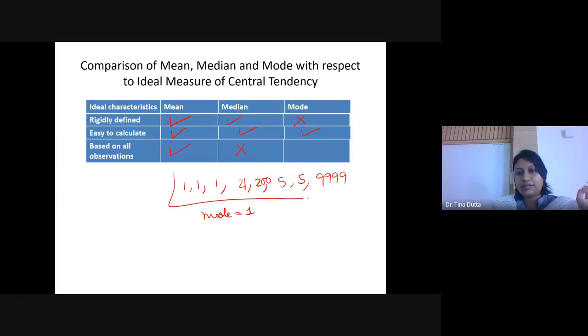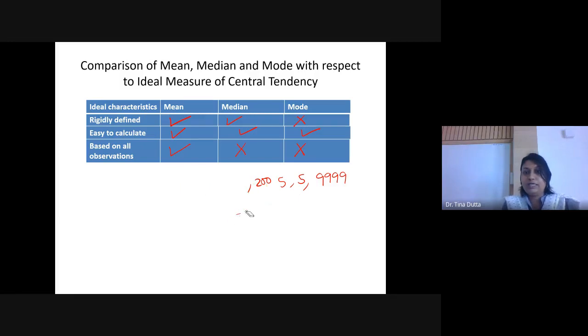So now I have changed the values. I have replaced some of the values. Still the mode is 1 because it just depends on whose frequency, whose count is the highest. It is not considering other values, right? So that is why mode is not based on all the observations. So in this criteria, whether the value is based on all the observations or not, only mean follows this criteria. Rest, median and mode, they do not follow this criteria.